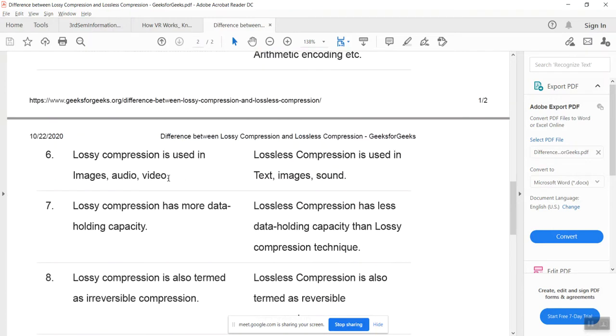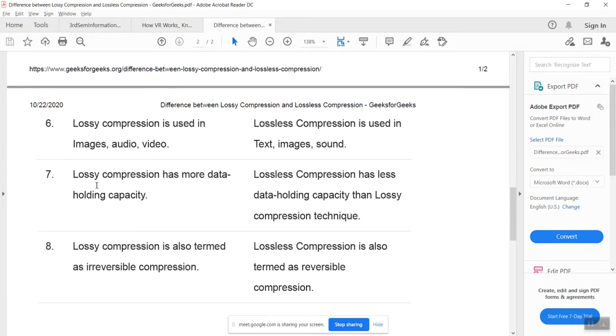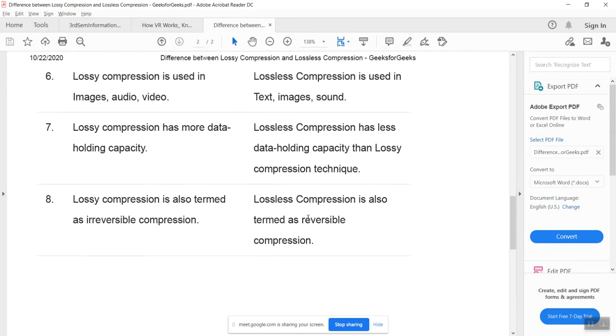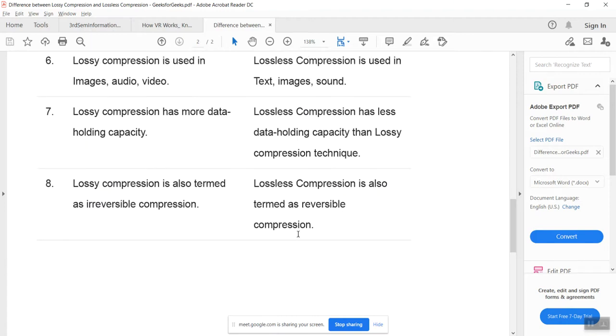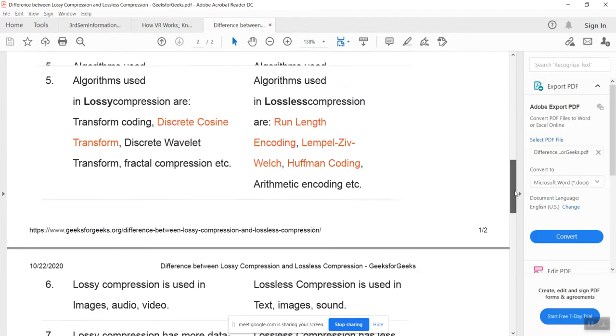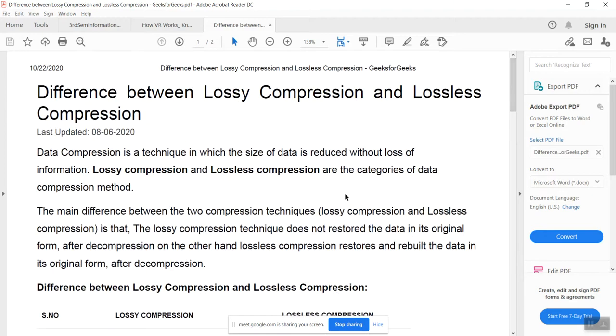Then lossy compression is used for images, audio, video. Lossless is used for text, images, sound. Then lossy compression has more data holding capacity, whereas lossless compression has less data holding capacity. Lossy compression is also termed irreversible compression, because we are not going to reverse it again, but lossless is reversible compression. We are going to take it into the original form again. So this is about the compression techniques, lossy and lossless compression.